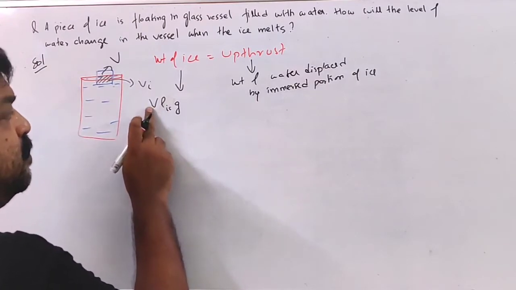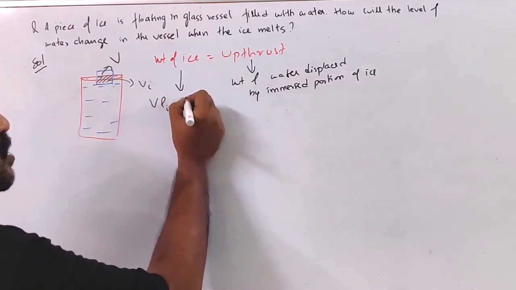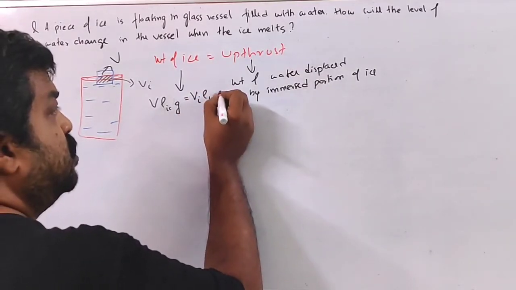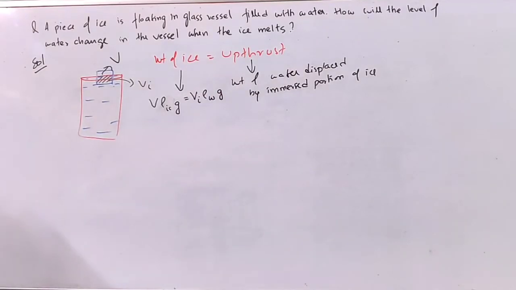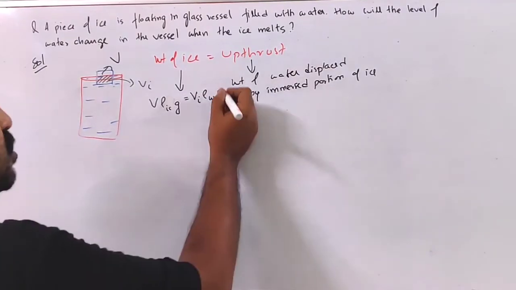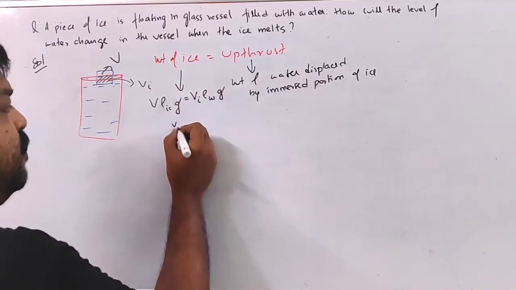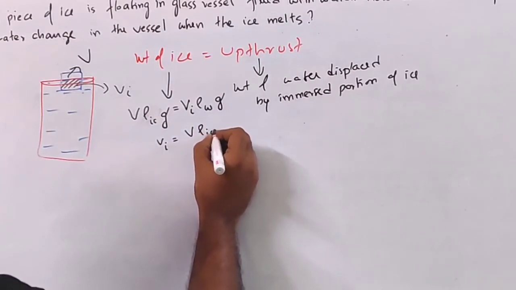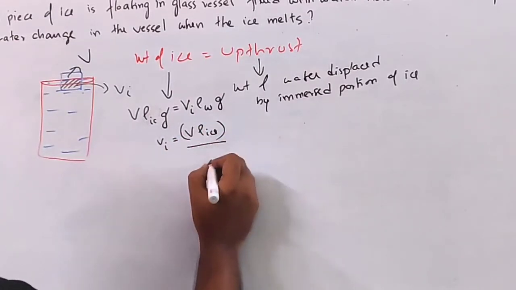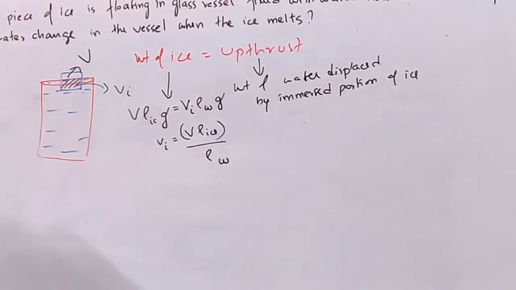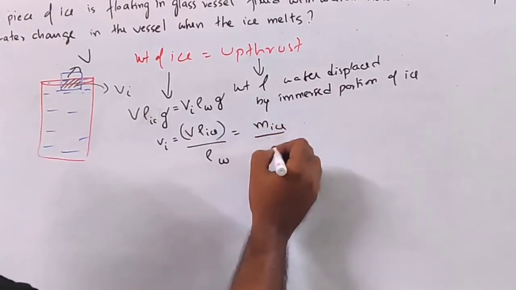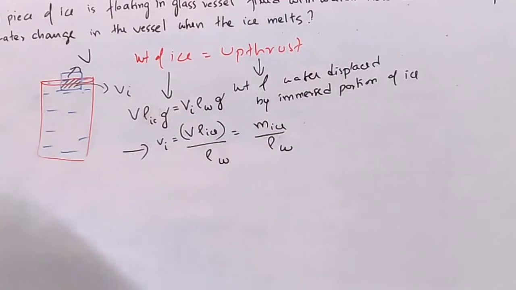So V, density of ice, g is the weight, which is equal to the upthrust: Vi, the immersed volume, times density of water times g. The g gets cancelled, so Vi is equal to V times density of ice divided by density of water. This term, volume times density of ice, is the mass of ice, so Vi equals mass of ice divided by density of water. This is the immersed volume.